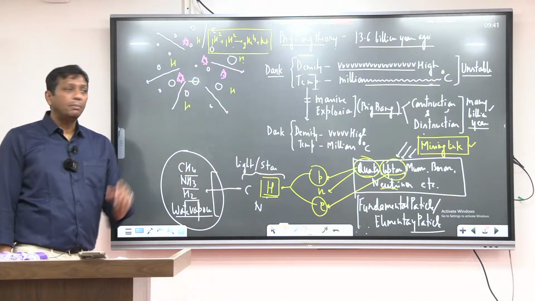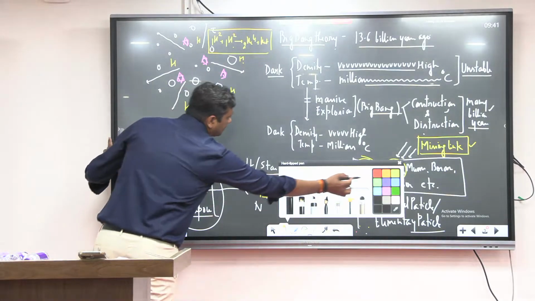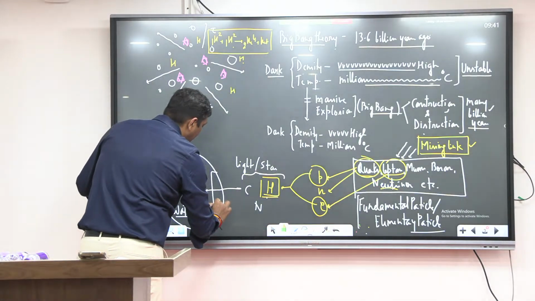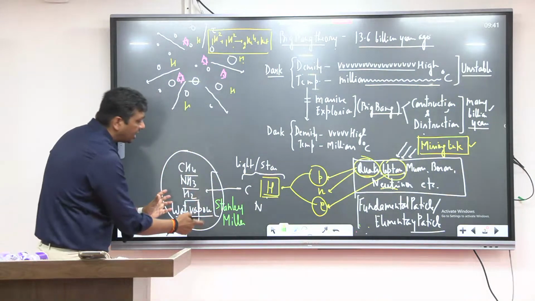I'm not doing this. Stanley Miller has done it. What has Stanley Miller done? Here I'm telling you about the Stanley Miller experiment. Here I'm going to write the name of one person. That person's name is Stanley Miller. See, what has Stanley Miller done? Stanley Miller has taken a container.